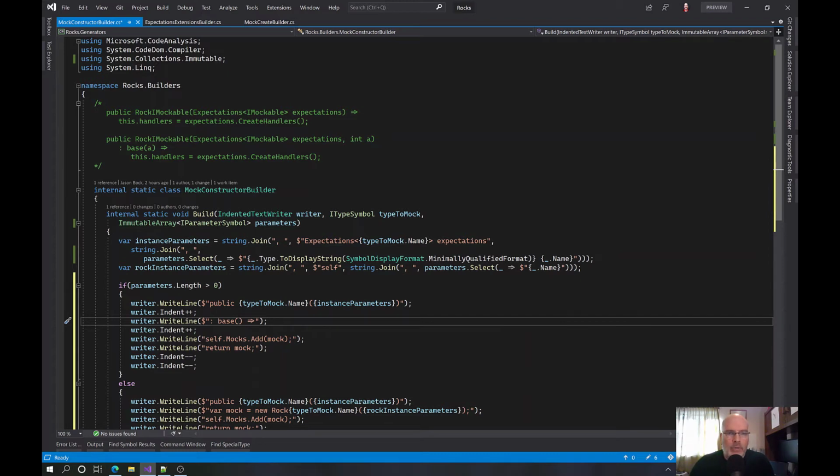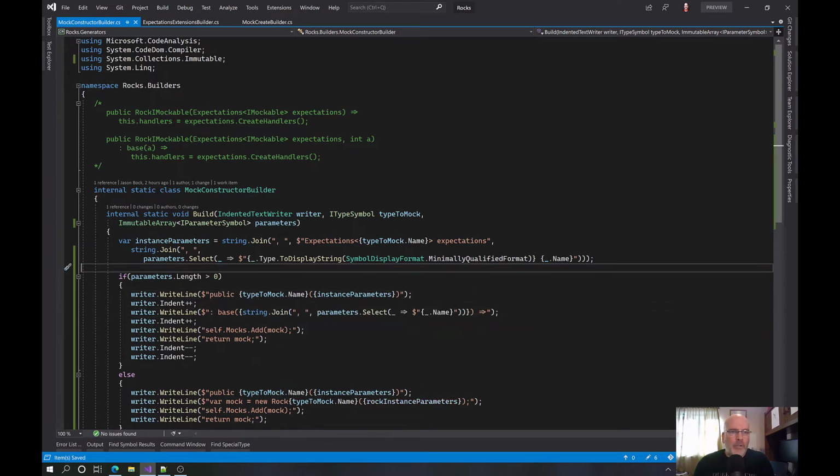So we wouldn't say self there. Yeah, we would just say here the mock instance parameters. This would only happen if you had more than 0. So you'd only say here that. Yes. So then here you do that. And then we can take this off here.